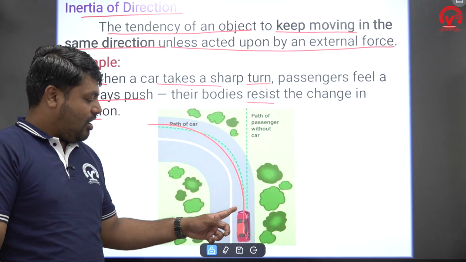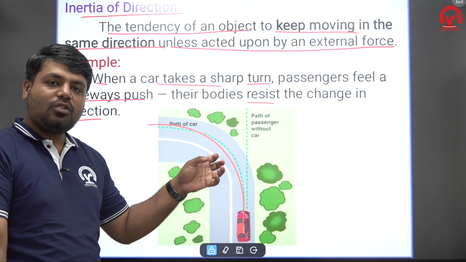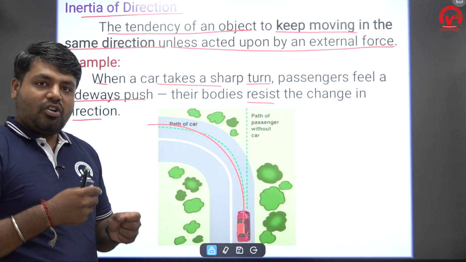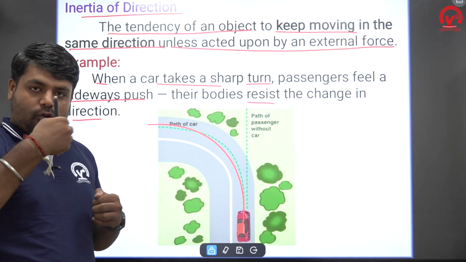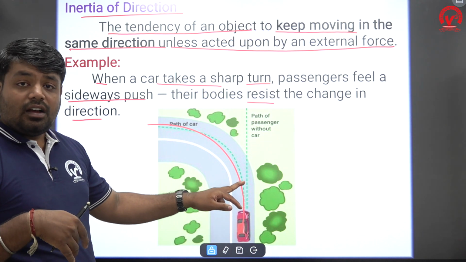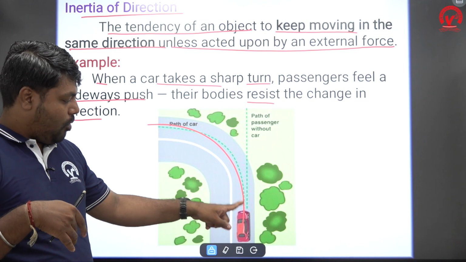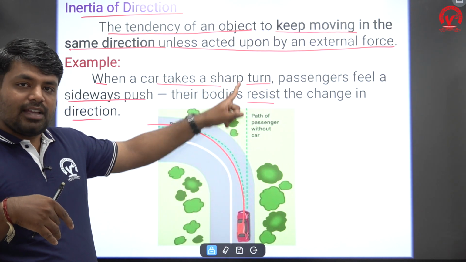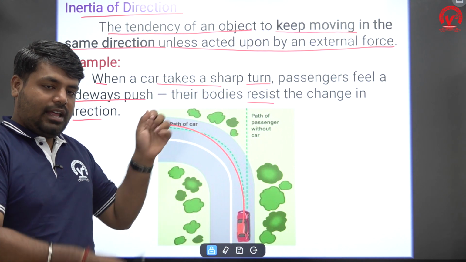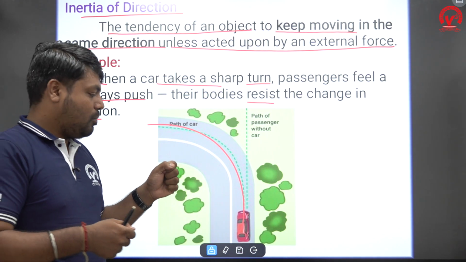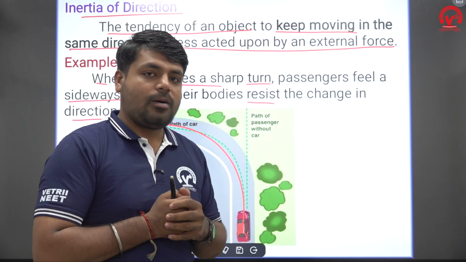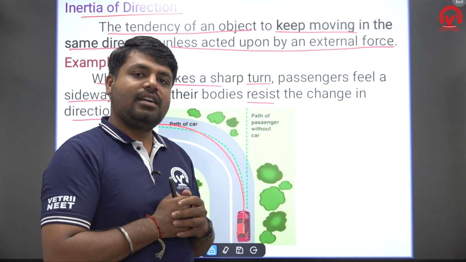So you are applying the force on the car only, to change the direction of the car. But you are not applying any force on your body to change your body's direction. Before applying the force on the car, the body is in a straight line because you are traveling straight. So after the direction changes, what will happen? Your body doesn't change immediately, it will push outwards. So this is the inertia of direction.